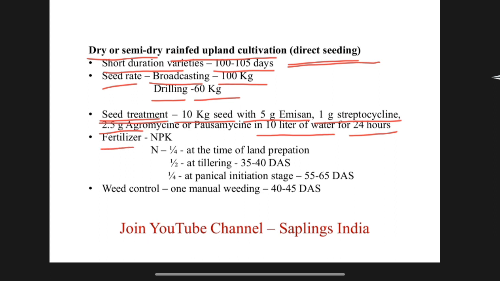Fertilizer. NPK should be used for the rice crop. Phosphorus and potassium are used at the time of sowing, and nitrogen should be applied 3 times: 1/4 at the time of land preparation, half at tillering, 35 to 40 days after sowing, and 25% at panicle initiation stage, which comes 55 to 65 days after sowing. For weed control, one manual weeding should be done 40 to 45 days after sowing.